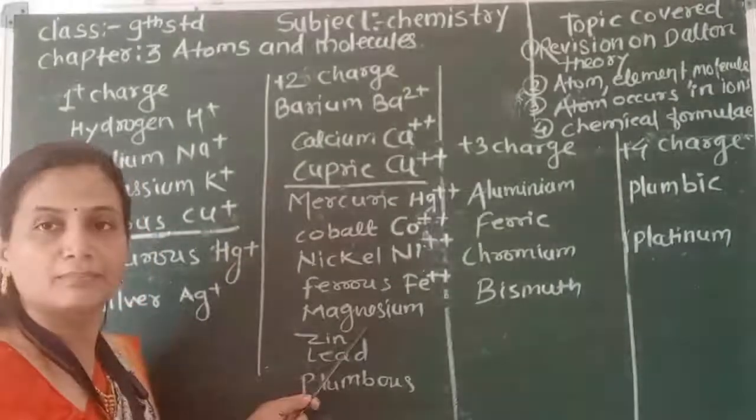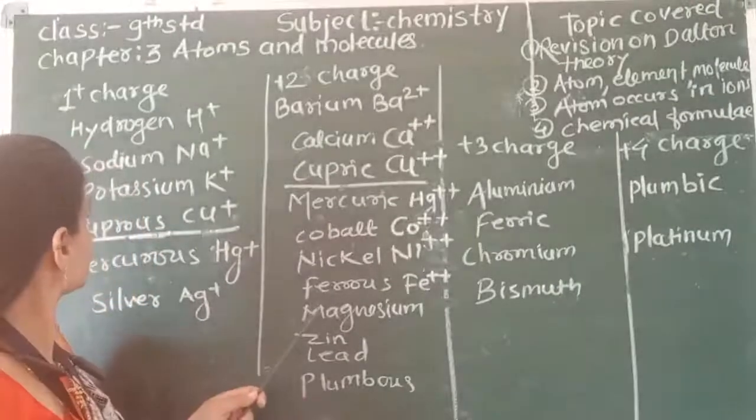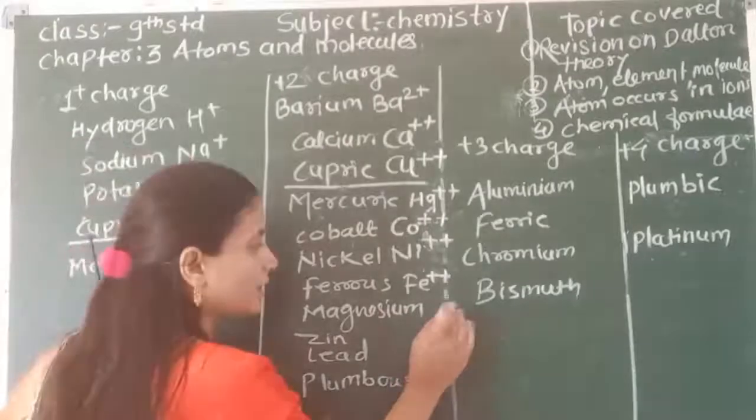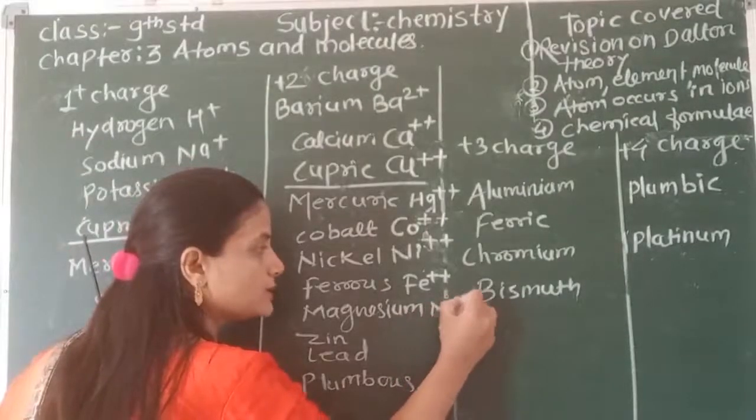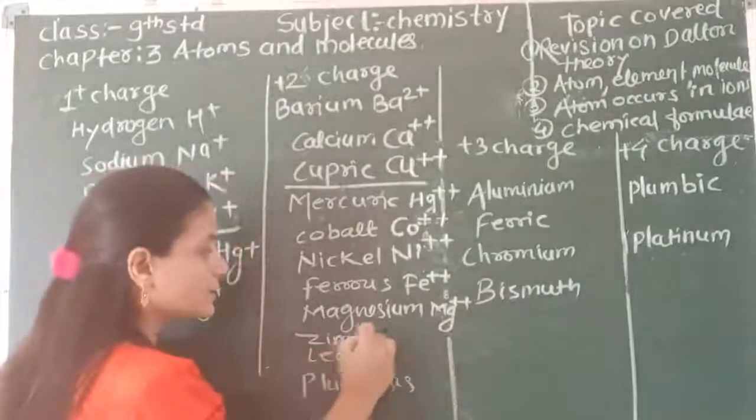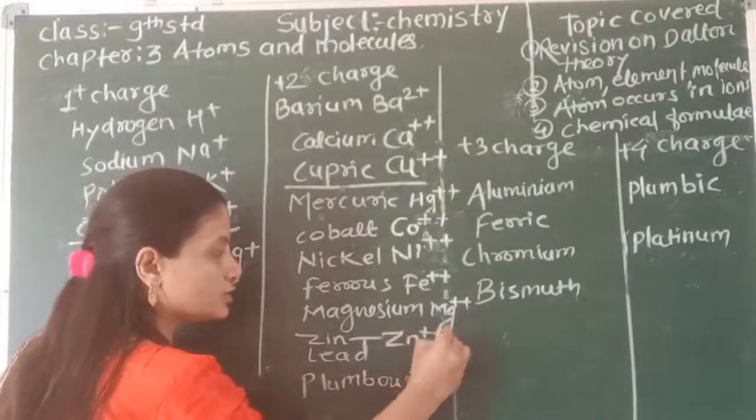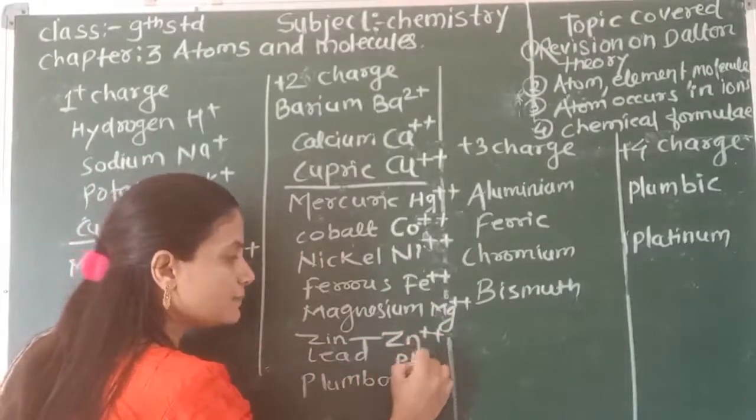Magnesium, its symbol is Mg, 2 positive. Zinc is Zn 2 positive. Lead is Pb 2 positive.